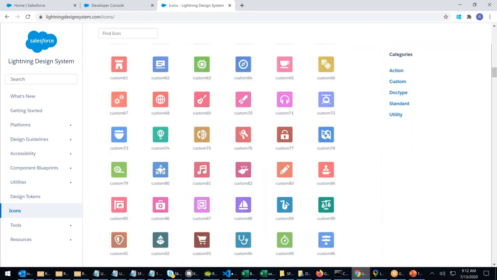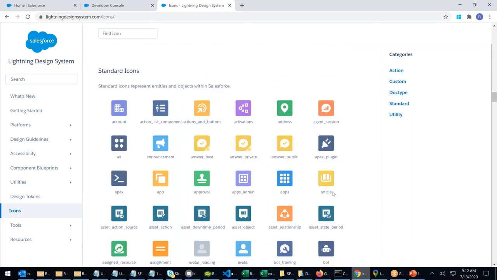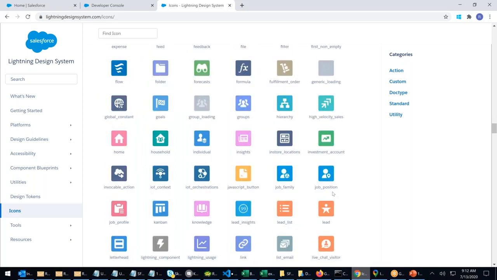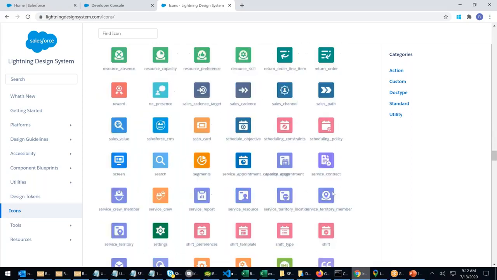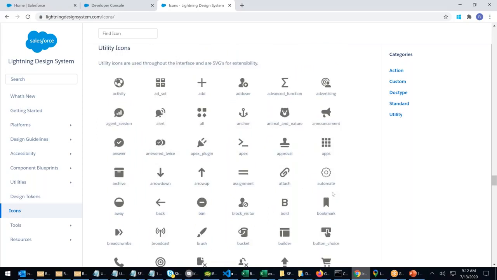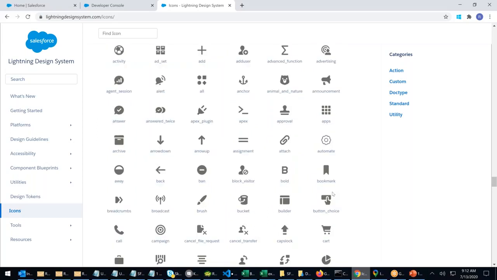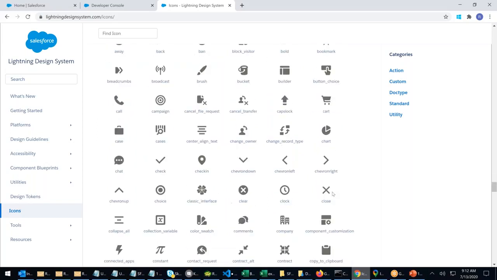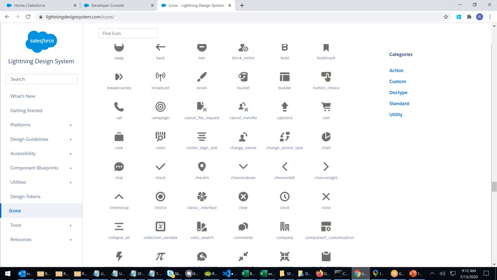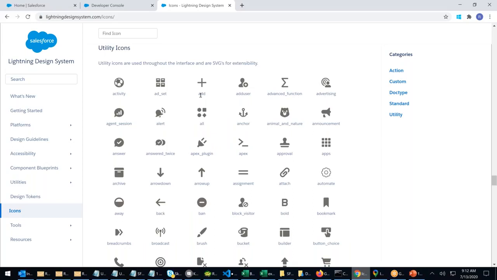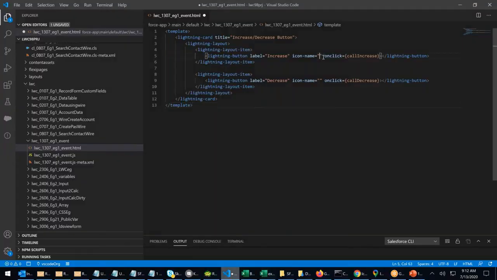I'm scrolling down, volume increase. Do you see any plus sign? There should be some plus. Okay, add. Control C. What is that? It was utility.